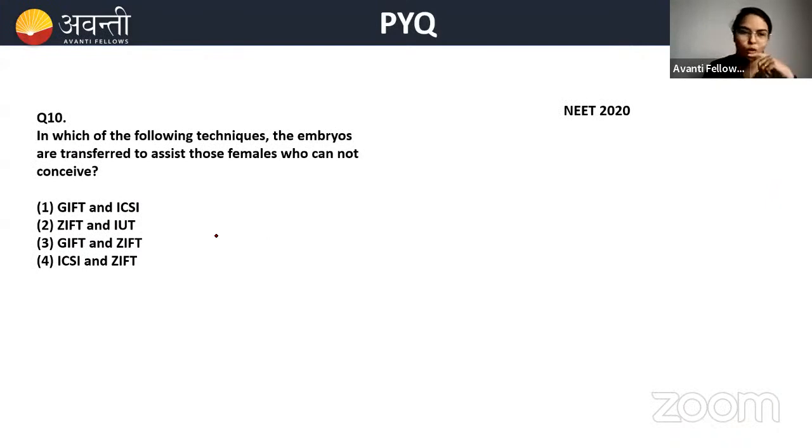Now, bring your concentration back to the screen. In which of the following techniques are the embryos transferred to assist those females who cannot conceive? Embryos are transferred. Who cannot conceive? Now, I want your answers.